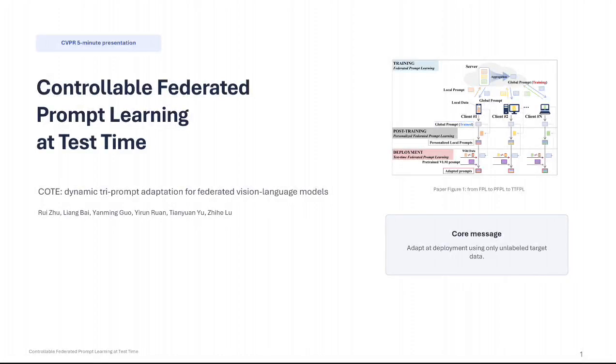Today I will present CODE, controllable federated prompt learning at test time. The central problem is deployment. After federated prompt training, each client may encounter new domains, corruptions, or out-of-client data. We want to adapt with only unlabeled target data, while preserving the global knowledge learned across clients.